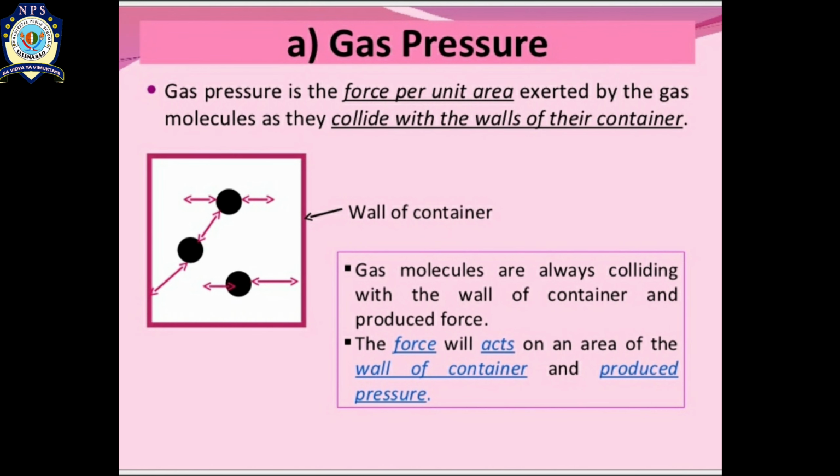So, gas pressure is the force per unit area exerted by gas molecules as they collide with the walls of their container. Gas molecules are always colliding with the walls of the container and produce force. The force acts on an area of a wall of the container and produces pressure.